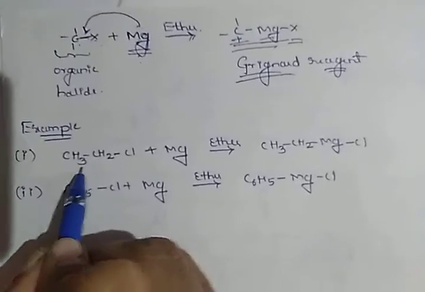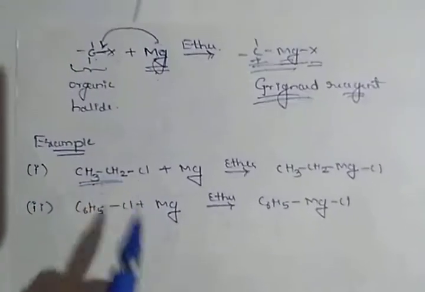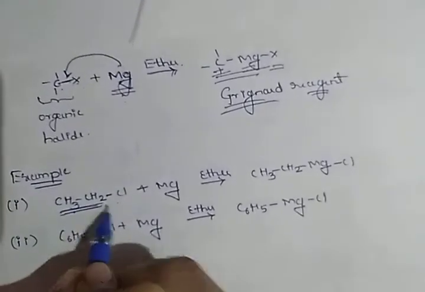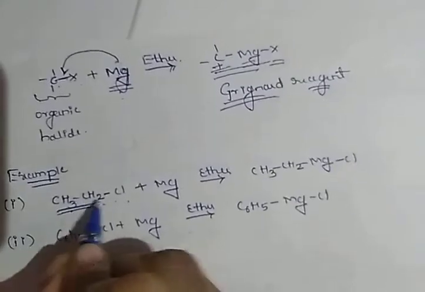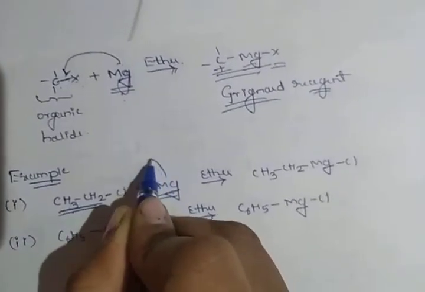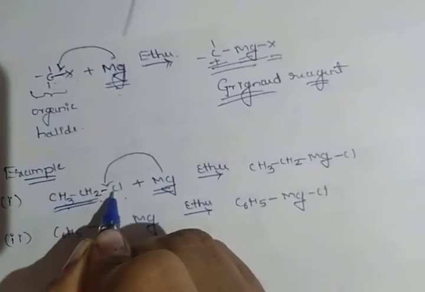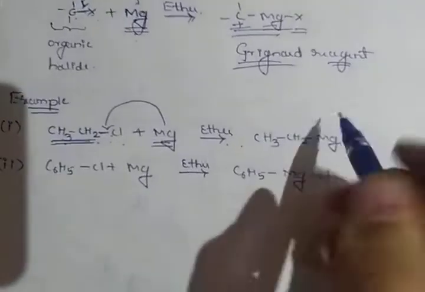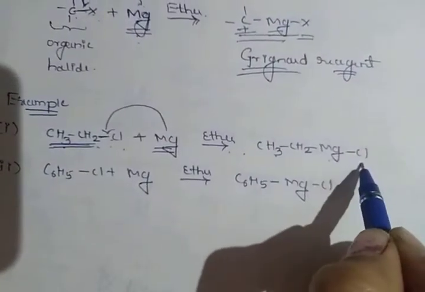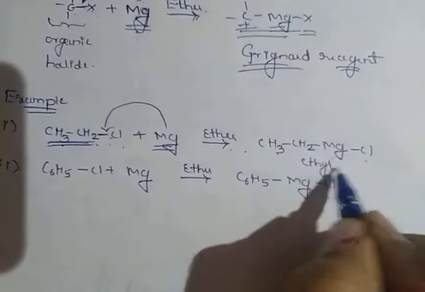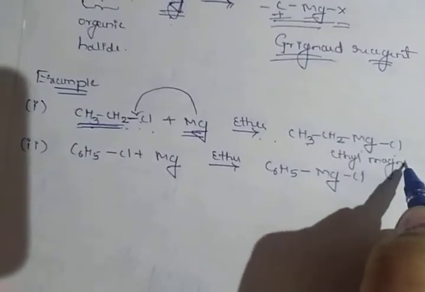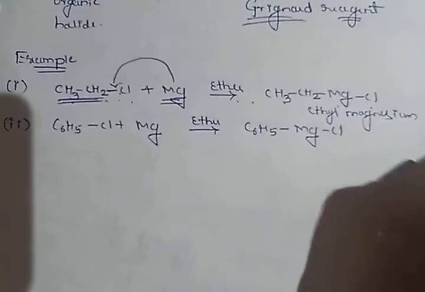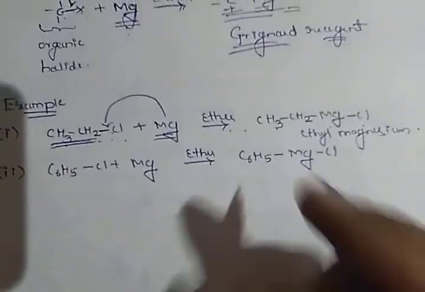this one is ethyl chloride. Here they take R as ethane group. When we introduce the magnesium metal in between the carbon and chlorine bond in presence of ether, we obtain ethyl magnesium halide.